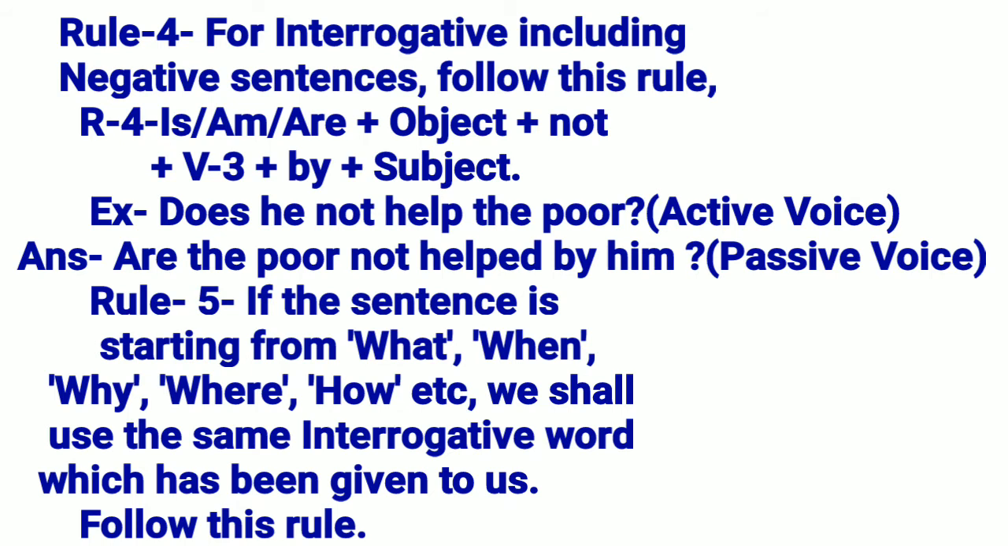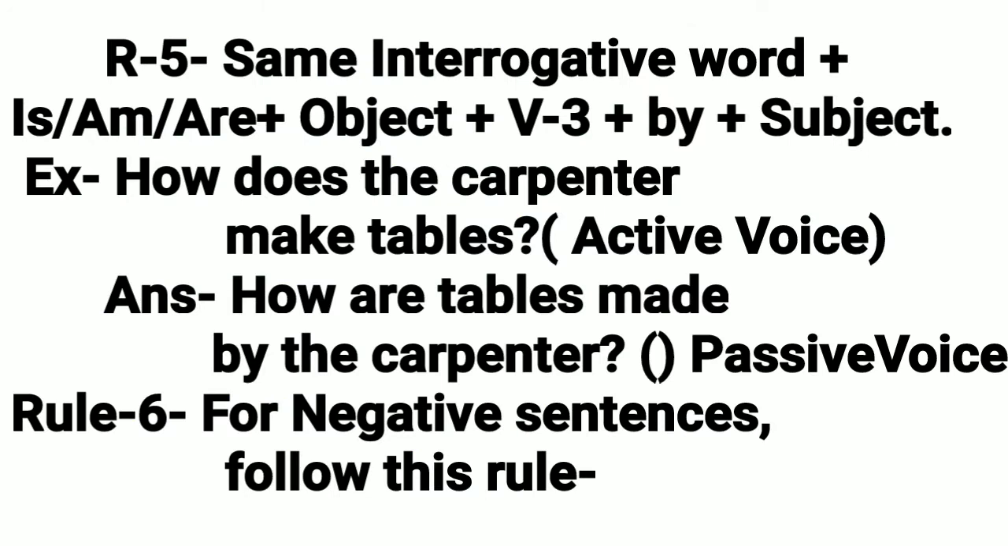Rule 5. If the sentence is starting from what, when, why, where, how, etc., we shall use the same interrogative word which has been given to us. Follow this rule. R5. First of all, same interrogative word, then is or am or are, then object, then V3, then by, then subject. Example: how does the carpenter make tables? Answer: how are tables made by the carpenter?